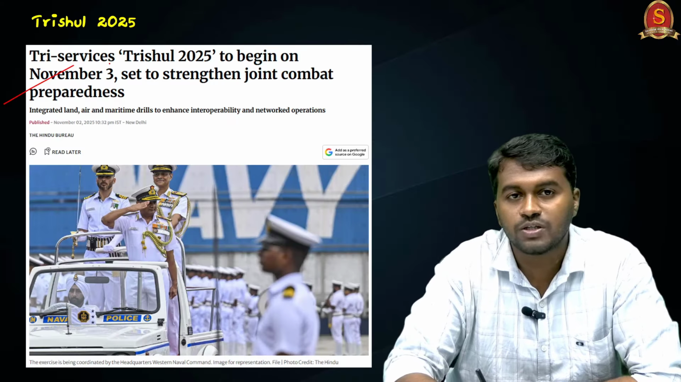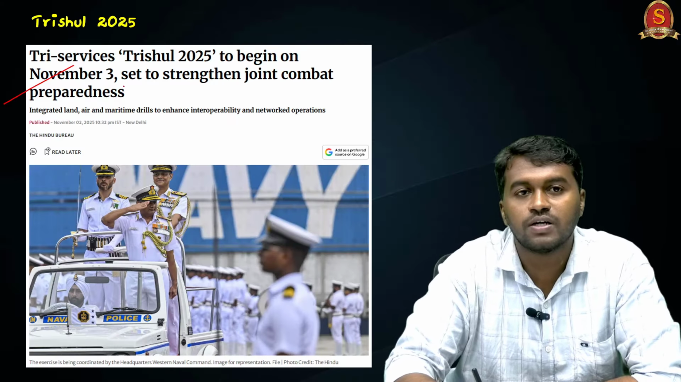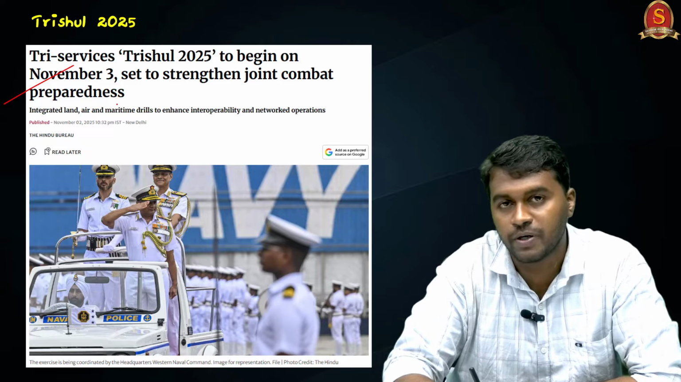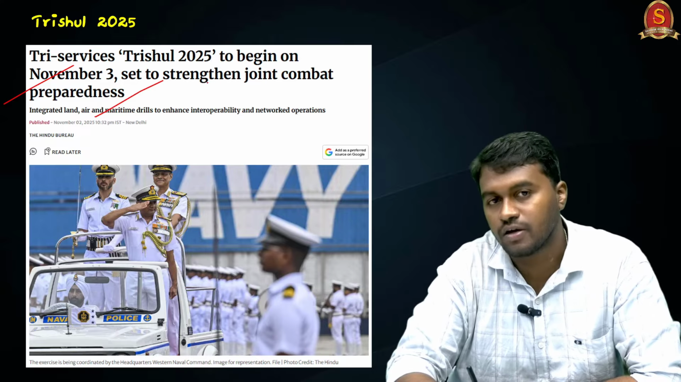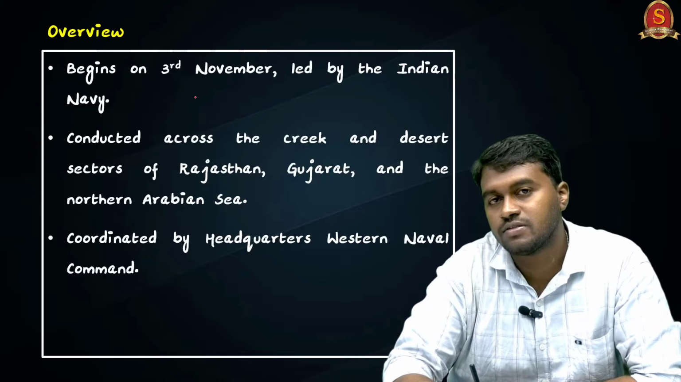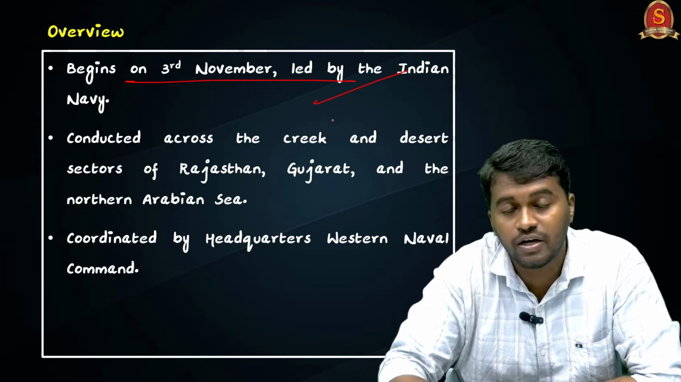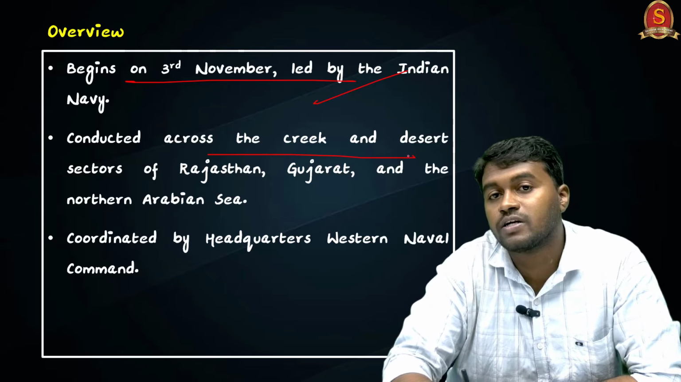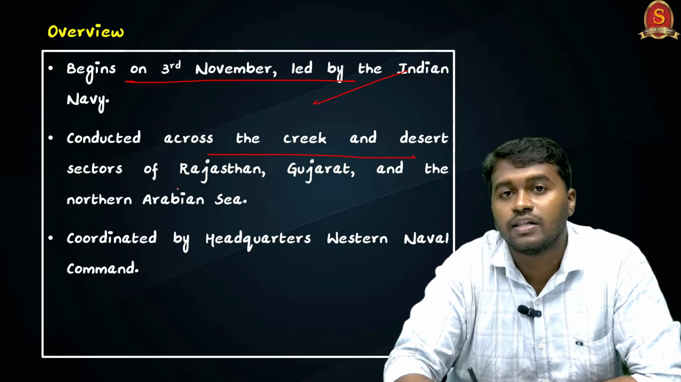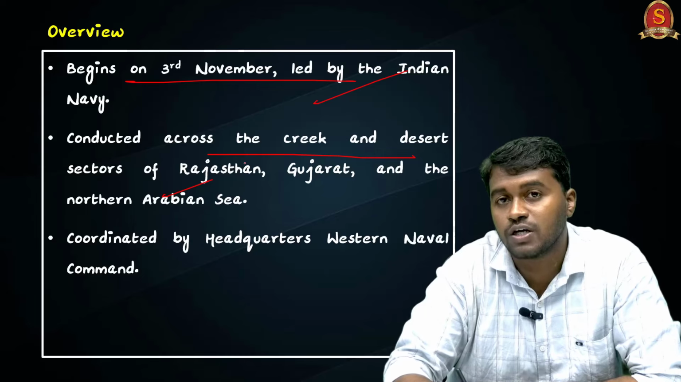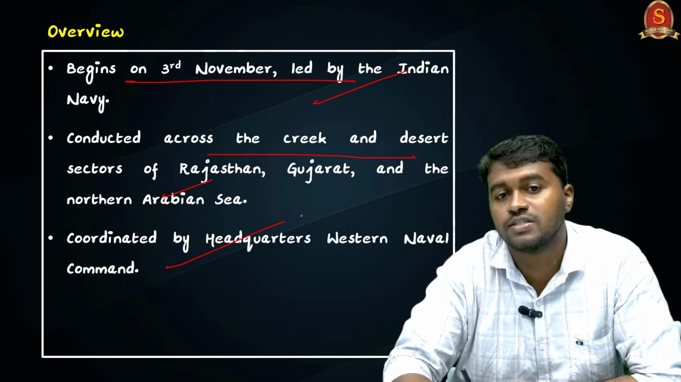Tri-Service Trishul 2025 to begin on November 3rd, set to strengthen joint combat preparedness. The article is taken from The Hindu. So Tri-Services Trishul 25 will be starting on 3rd November and it will be led by the Indian Navy, and the exercises will be conducted across the creek and desert sectors of Rajasthan, Gujarat and the Northern Arabian Sea. The exercises will be coordinated by the headquarters of Western Naval Command.